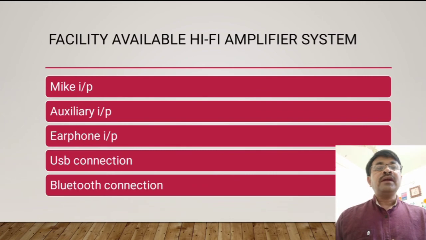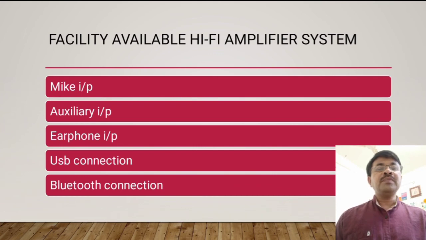What are the different types of facilities available on a hi-fi amplifier system? The facilities are, first, microphone input. There is a plug-in jack built in for inserting the microphone or making the connection to the microphone.